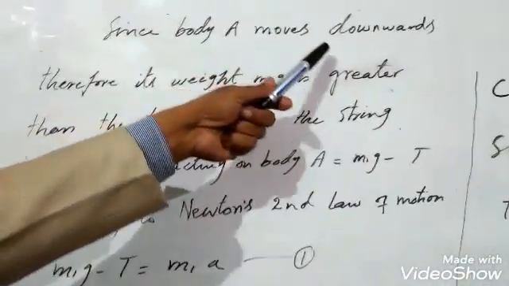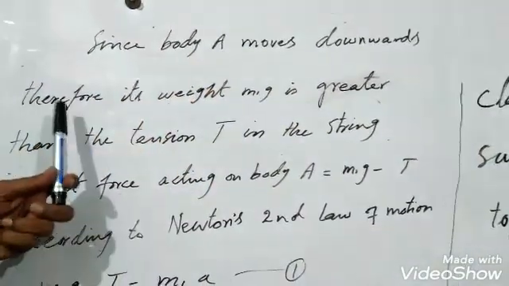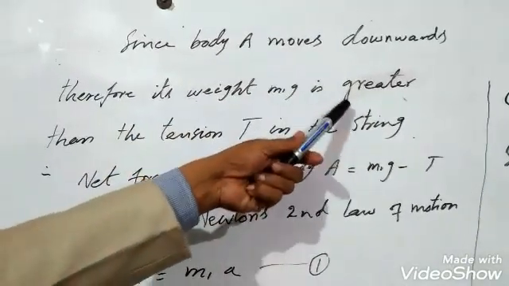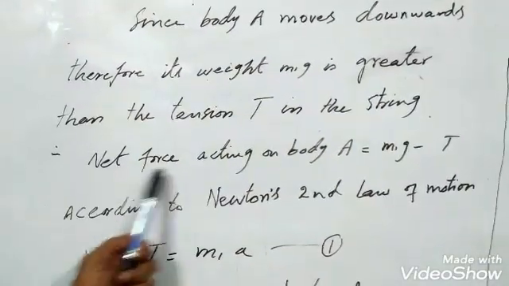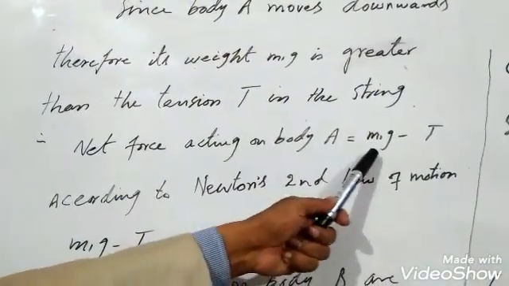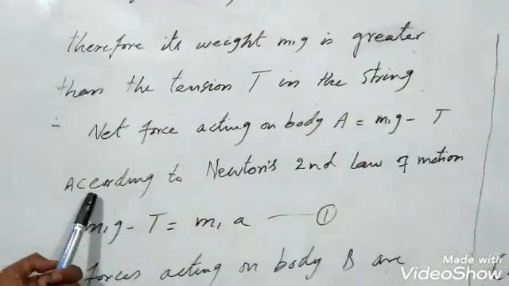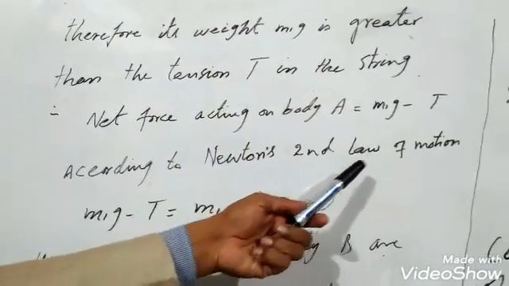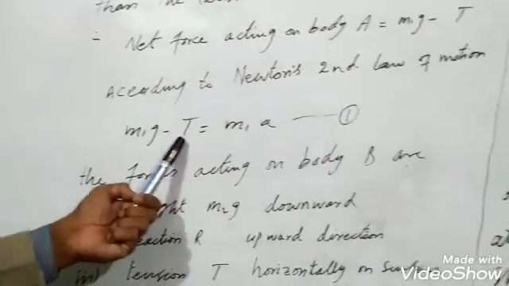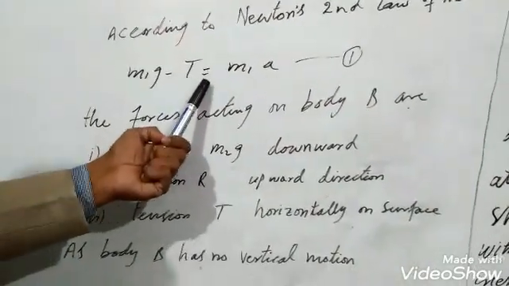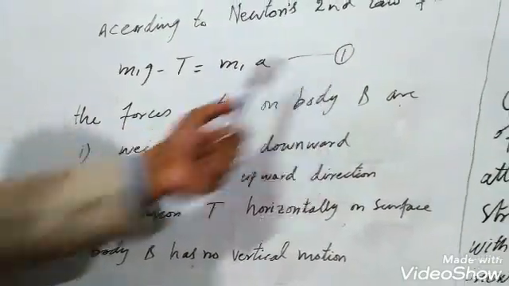Since body A moves downward, as previously I told you, therefore its weight m1g is greater than the tension T in the string. Therefore net force acting on body A is equal to m1g minus T. According to Newton's second law of motion, m1g minus T is a force. Therefore this force is equal to m1a, which is equation 1.